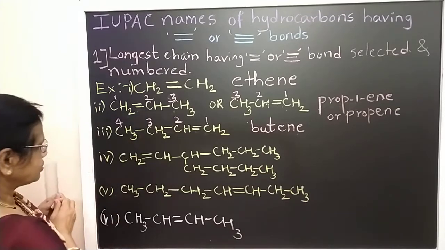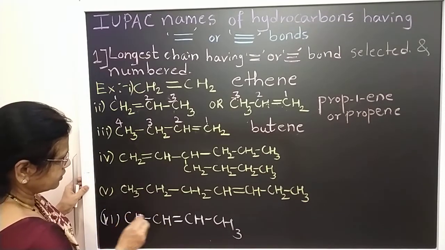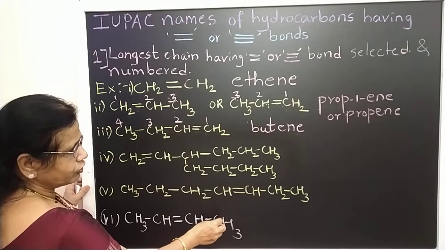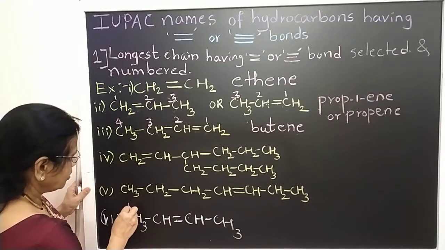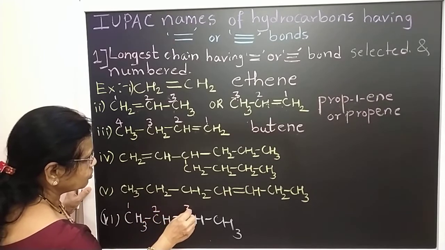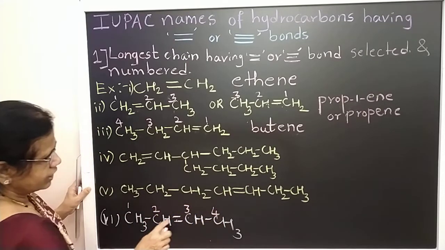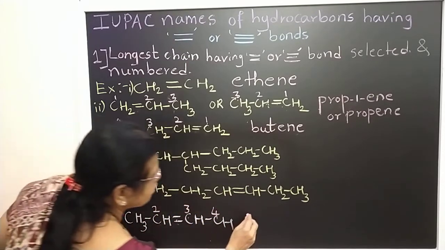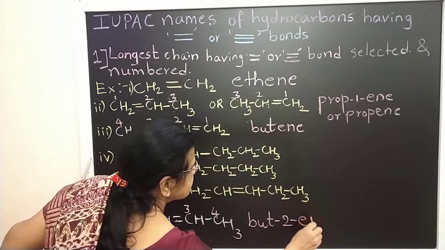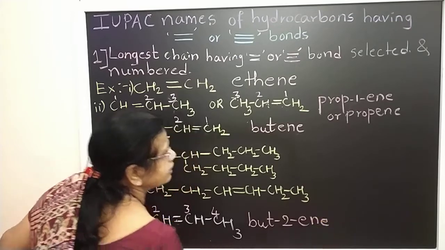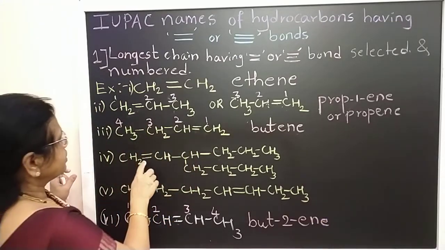Okay. So numbers should be given. If you give 1 from this side, the second carbon contains the double bond; if you give from the other side, again the second carbon contains the double bond. So from any side you can give the number: 1, 2, 3, 4. The second carbon has the double bond. Therefore it is but-2-ene. Okay. Then the third one.